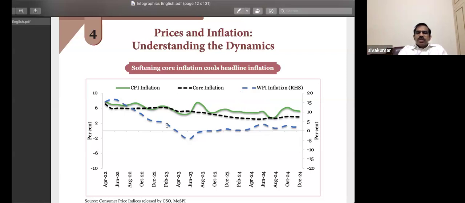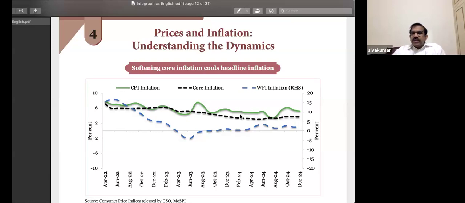For now, let's not discuss much about the wholesale price index. Let's look at CPI and core inflation. If you look at the core inflation, at least from August 23, it is coming down. The core inflation, if you look at the black line, has slowly started coming down. But if you look at the overall CPI inflation, it still seems to be high. And there's a huge gap between the core inflation and the overall CPI based headline inflation.